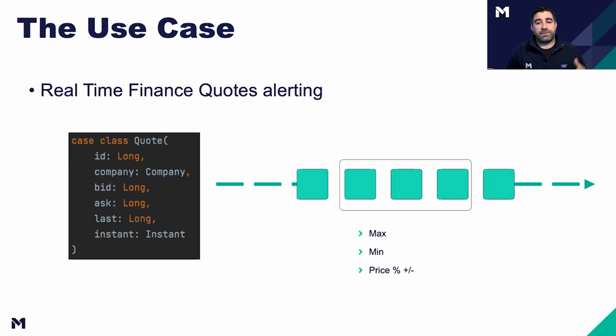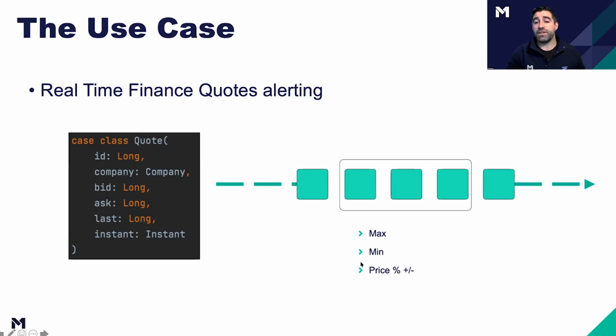So the use case: we're going to build an app that is processing real-time financial data. So we're processing real-time finance quotes, and this is what our case class quote message looks like. We've got an ID, a company, and then the field we're really going to be using is this last. So what is the last market price for this share? And then we have a timestamp. And so we're going to process these messages. This is our stream of data, a constant stream of quotes coming into our system.